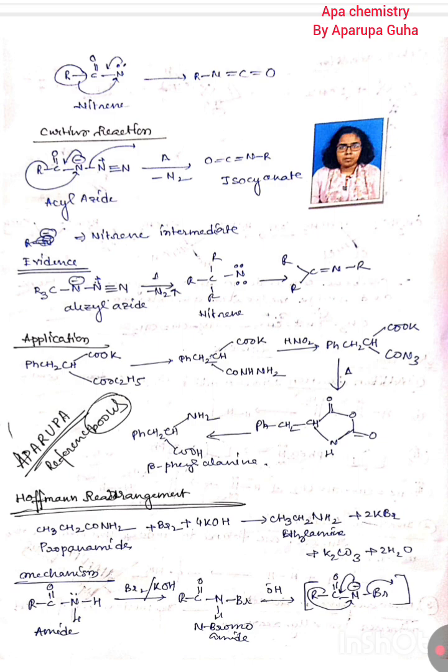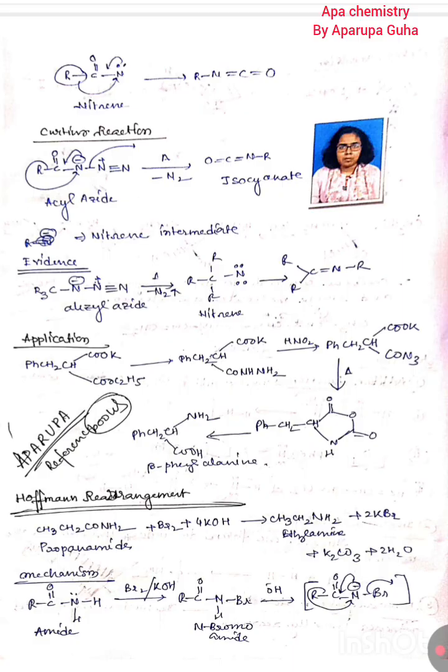The hydrogen shift, methyl shift, alkyl shift, all that should be done to get the most stable carbocation. Okay, and why most stable carbonyl? We have to rearrange to produce the most stable carbonyl, right?